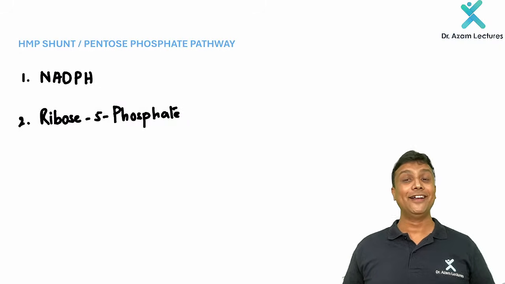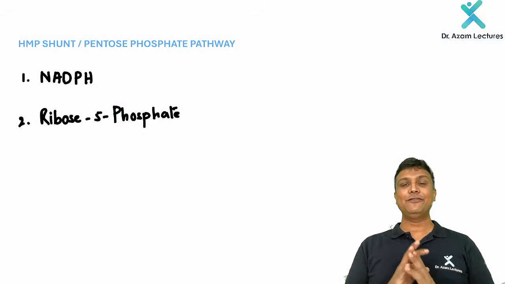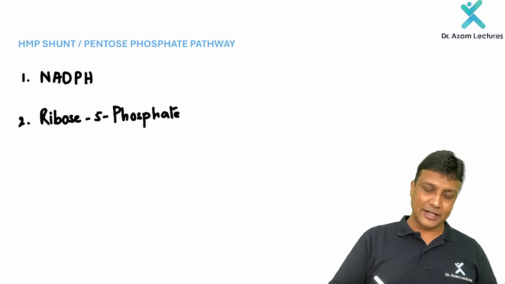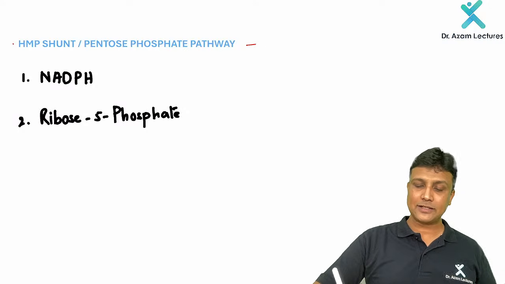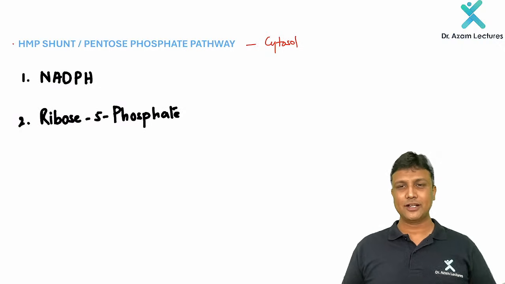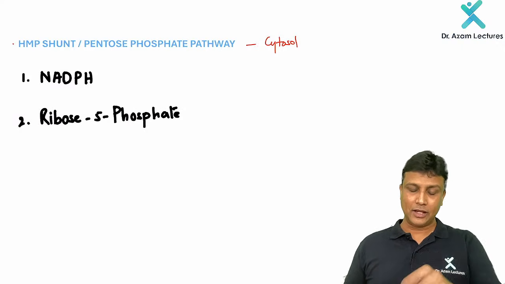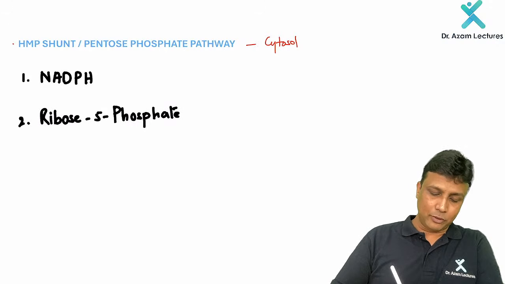Next one, HMP shunt. First, remember another name of this one. It is also known as the pentose phosphate pathway. And where it is going to take place, remember, it takes place in the cytosol of many organs. Many organs. I will tell you how to remember that one. Now, in the HMP shunt, the important thing is you are going to get two important products here.